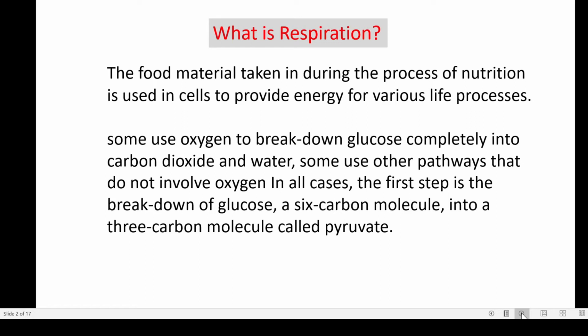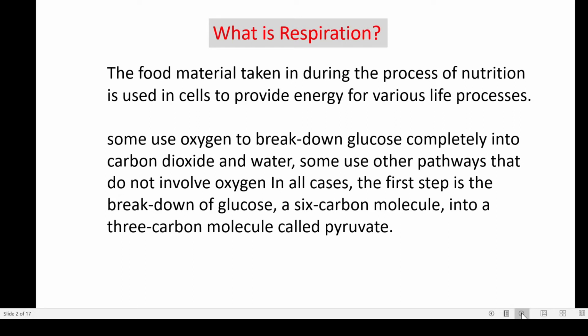These simpler food particles mix with the blood and get carried to the cells, and they remain there as cellular food. And what happens? We breathe in oxygen. That oxygen is again carried by the blood to the cells, and there this cellular food gets oxidized in presence of oxygen to produce carbon dioxide, water and energy.